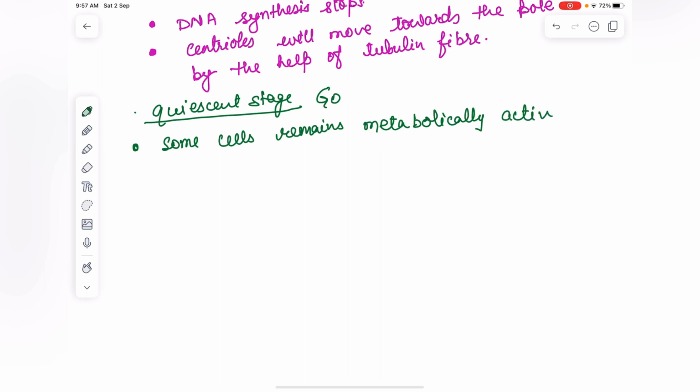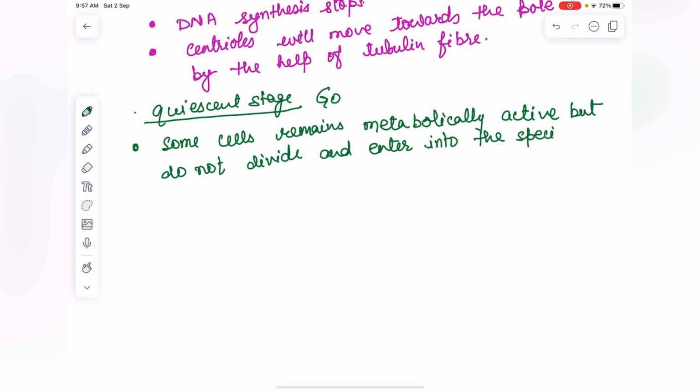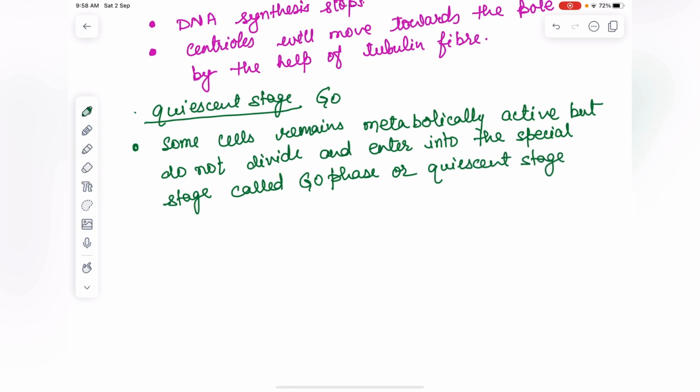Means what? The cell is not preparing itself further for cell division, but it is metabolically active. They are not preparing for cell division. That phase is called the quiescent stage.